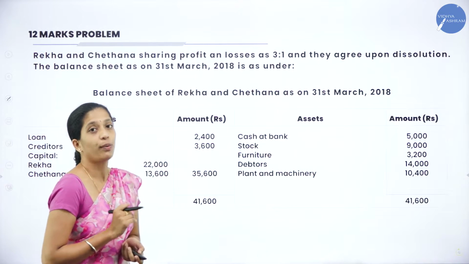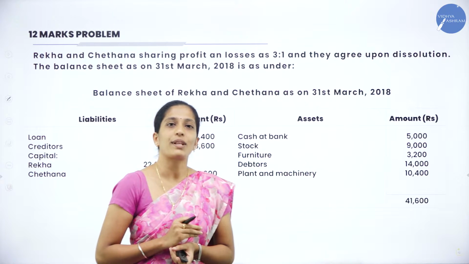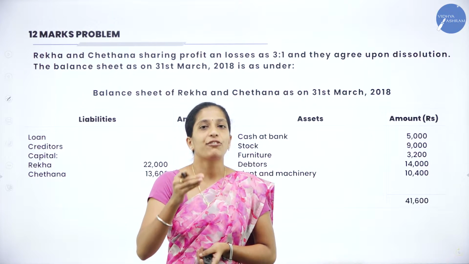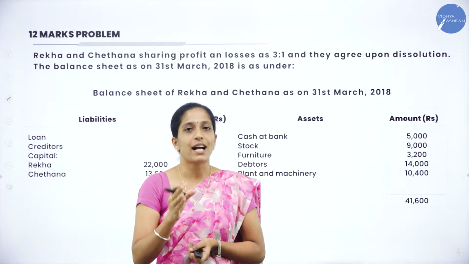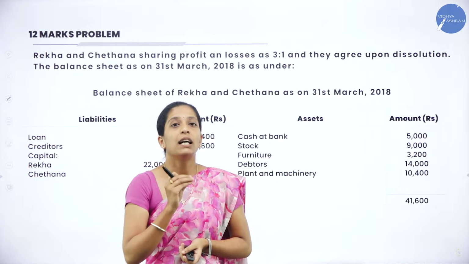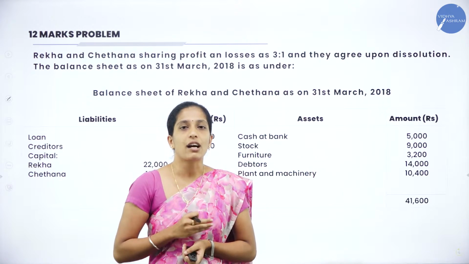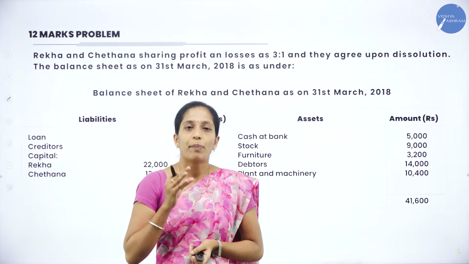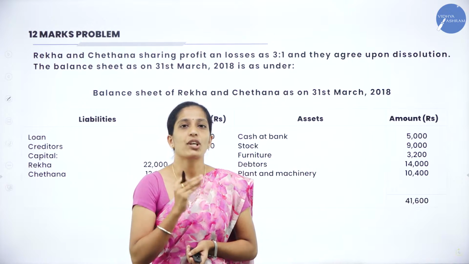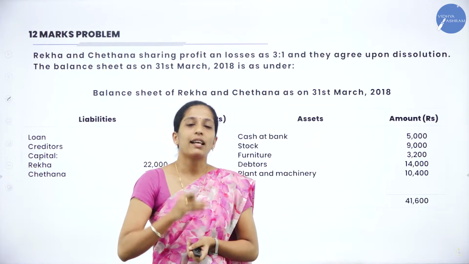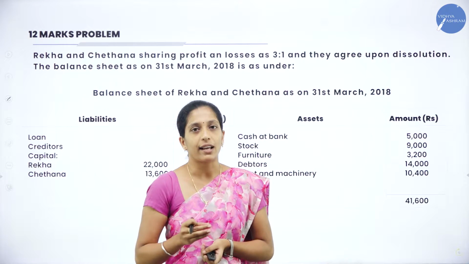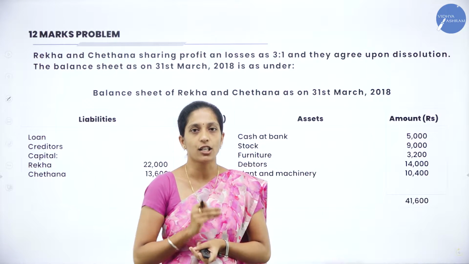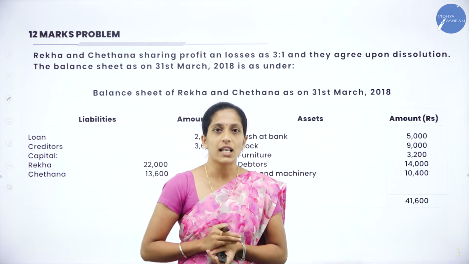Now, this is a 12 marks problem which was asked in the year 2019, that is March 2019. Very easy problem. You might feel that it is quite lengthy. The only thing is that you have to be very careful while preparing realization account. The rest of the accounts can be prepared very easily, and your partners' capital account is similar to the partners' capital account which you prepared during the admission and retirement chapter. Clear? The last account to be prepared is cash or bank account, and in certain situations they might ask to prepare partners' loan account. This is also very easy to prepare.